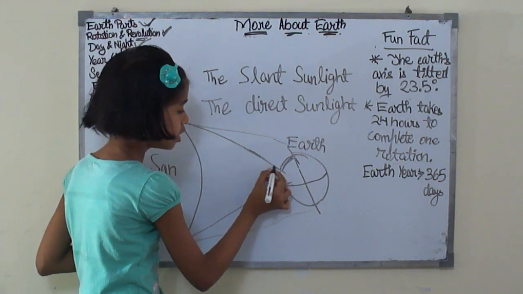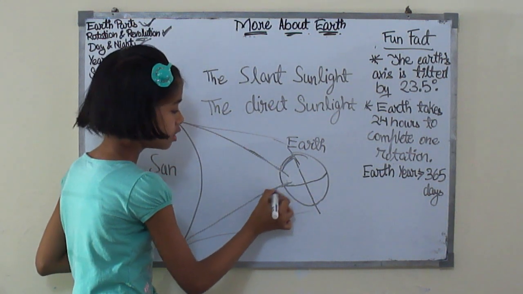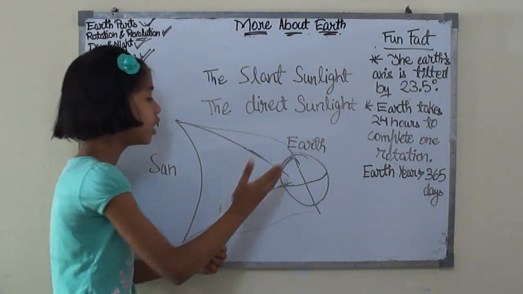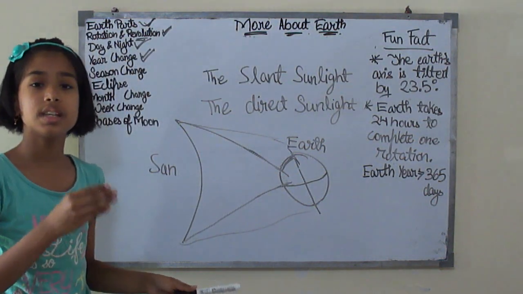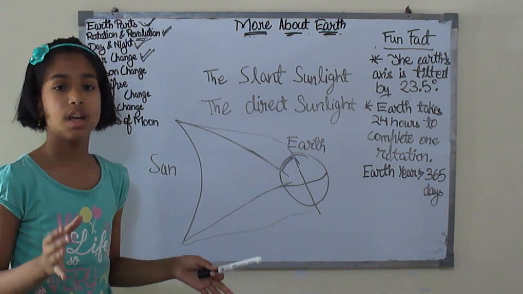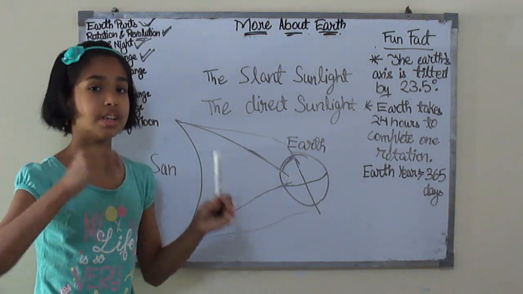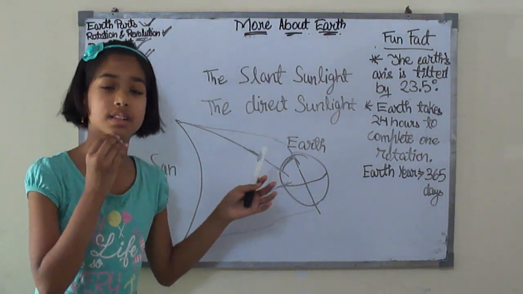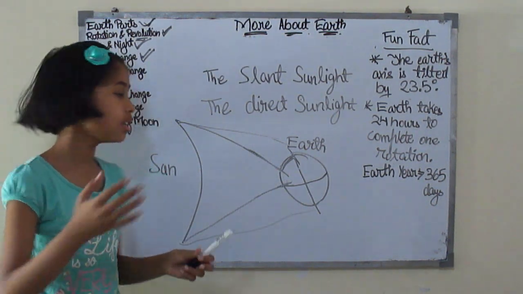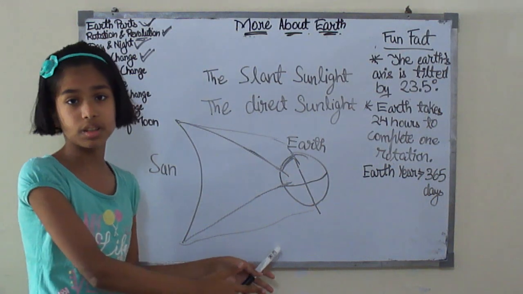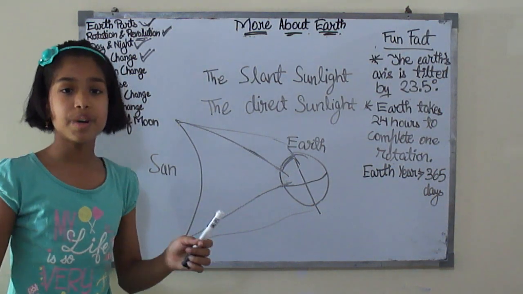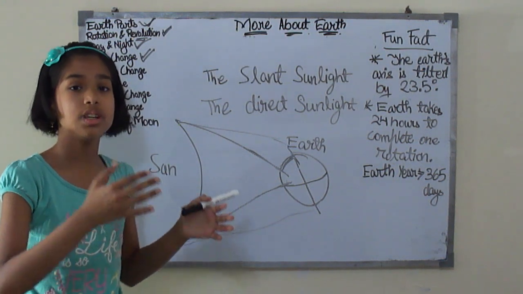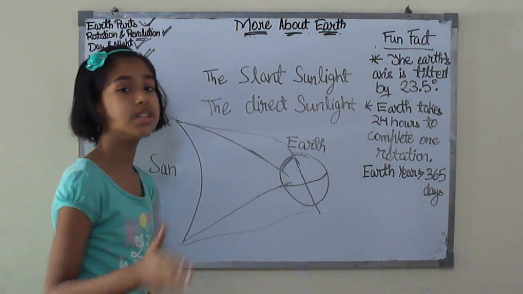The light is concentrated here, so the people over here are getting more sunlight. That obviously means they are experiencing summer, because the sun's light is concentrated on that point and the people there get more sunlight, and that's why they experience summer.